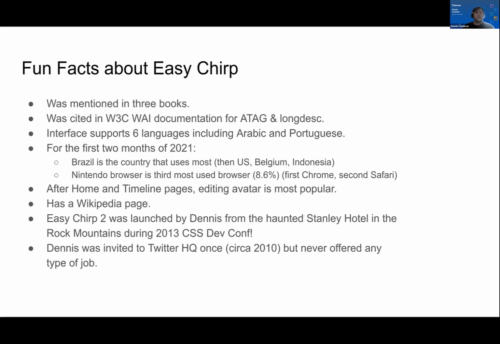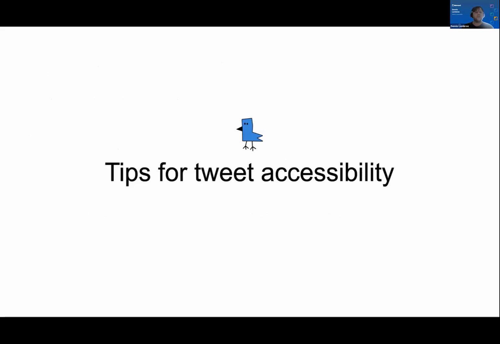Some fun facts. EasyChirp was mentioned in 3 books. It was cited in some W3C ATAG and Longdesc documentation for support. EasyChirp 2 supports 6 languages, including Arabic and Portuguese. It has a Wikipedia page. Oh, and this is a fun one. EasyChirp 2, I pressed the magic button to launch it from the haunted Stanley Hotel in the Rocky Mountains during the 2013 CSS DevConf. That was a great conference.